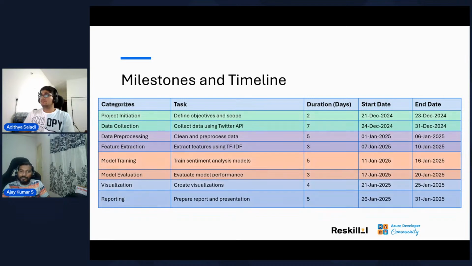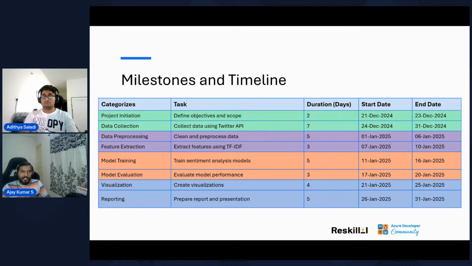Now, coming to the milestones, right? Sometimes we have so many tasks, but then we want to create milestones, right? If you're a college fresher, or if you're just out of college, and you join any company, you will see that there are different tasks. There will be different categories of tasks, and a lot of people will be working on these tasks. There will be an MVP created for each of these tasks in the form of a milestone. So a milestone is basically a period or a checkpoint saying that I will deliver this by so and so date.